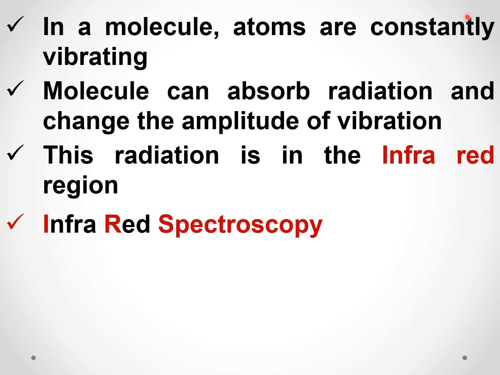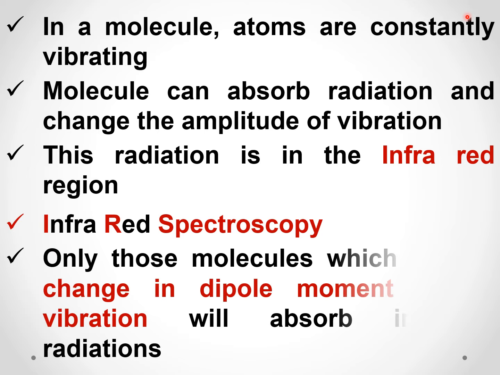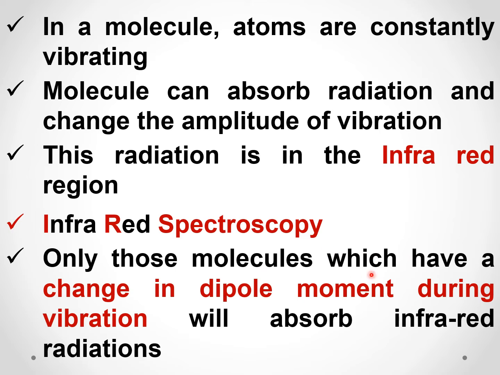Only some molecules which follow a certain condition can absorb the infrared radiation. The condition is that the molecule should have a change in dipole moment during the vibration. Only if this condition is satisfied, the molecule will absorb the IR radiation. If this condition is not satisfied, then the molecule will not absorb the radiation.